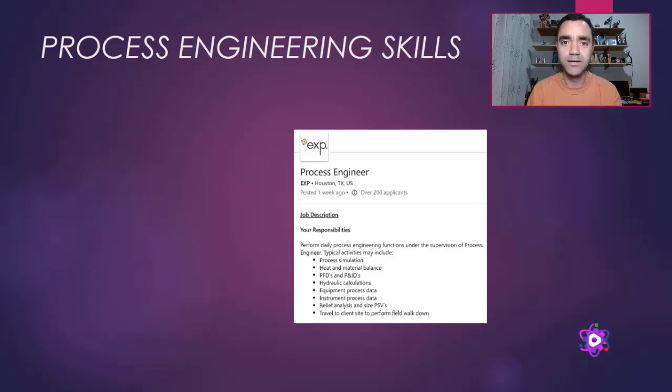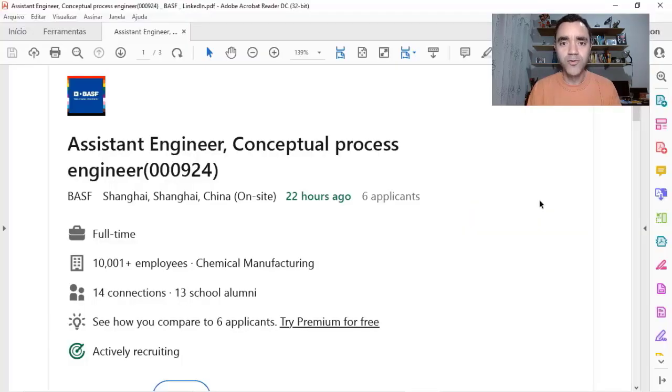You will do the pressure drop calculations and hydraulic calculations in order to do the sizing or selection of the best pump for your process. And that information will be transferred to a specification datasheet that you issue for the vendor, and the vendor can give you a quotation with the equipment that they have available. To finish step 3, let me share with you a last job description.